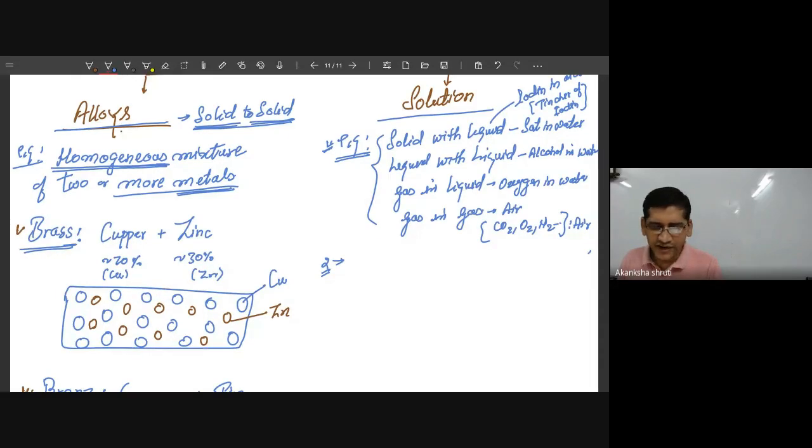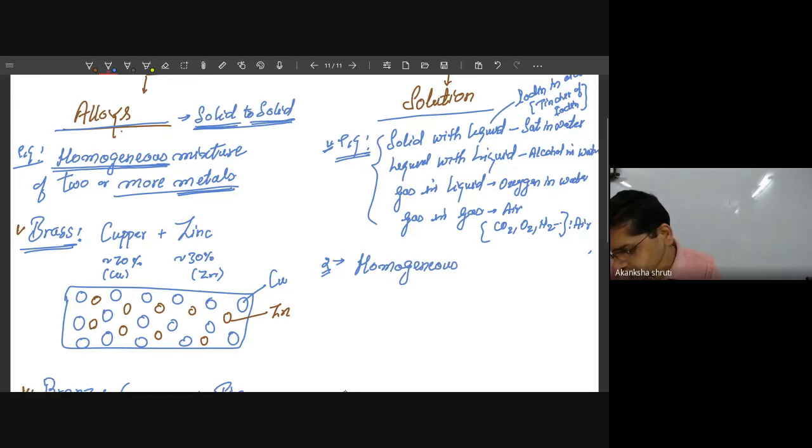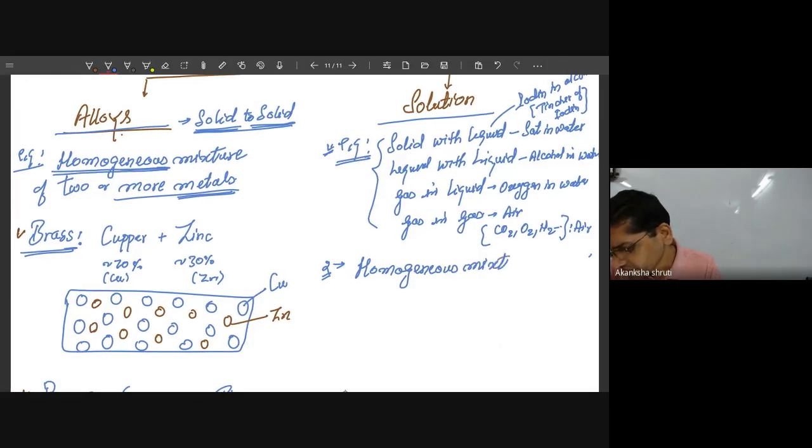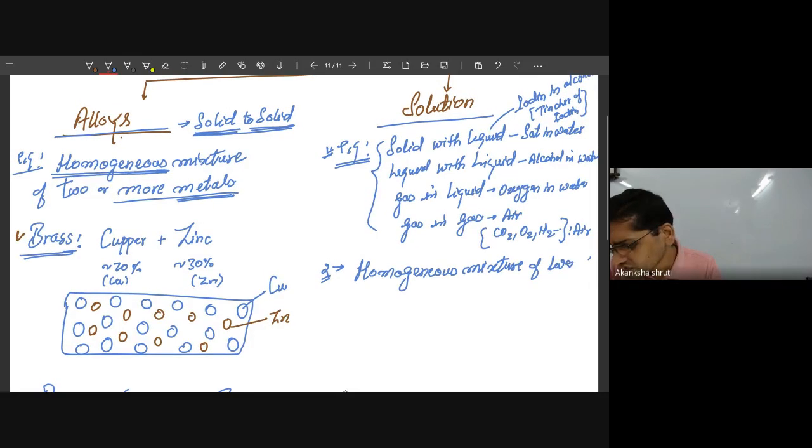A solution is a homogeneous mixture of two or more substances.